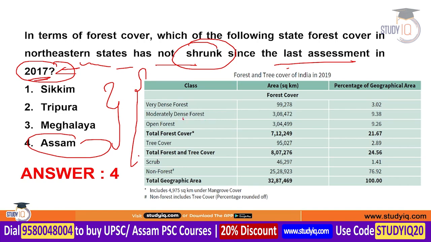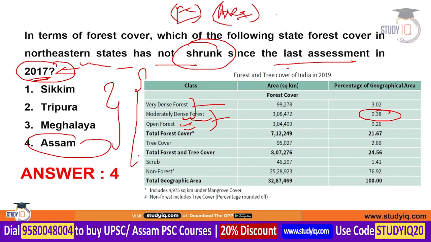Remember, moderately dense forest covers the maximum geographical area if we talk about the forest ecosystem. At the second number, we find open forest. And lastly, a very small percentage is covered by very dense forest. Apart from that, you can also remember that if we talk about the forest cover of India area-wise, the highest forest cover is seen in Madhya Pradesh.